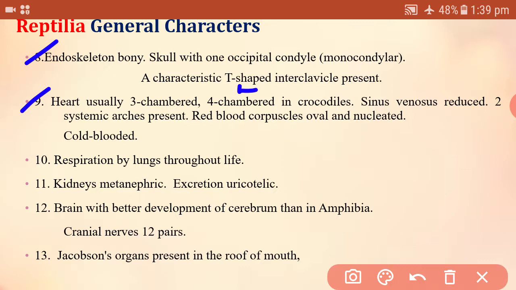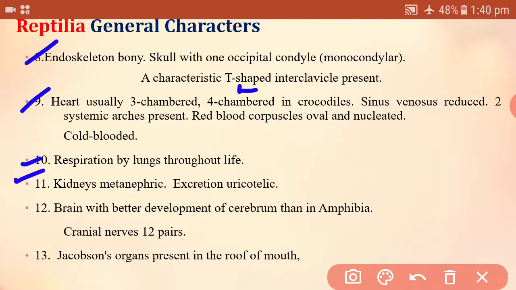Sinus venosus is reduced. Two systemic arches are present, right and left. Red blood corpuscles are oval but nucleated. In mammals, RBCs do not have a nucleus, but in Reptilia the RBCs have a nucleus. Respiration is by lungs.